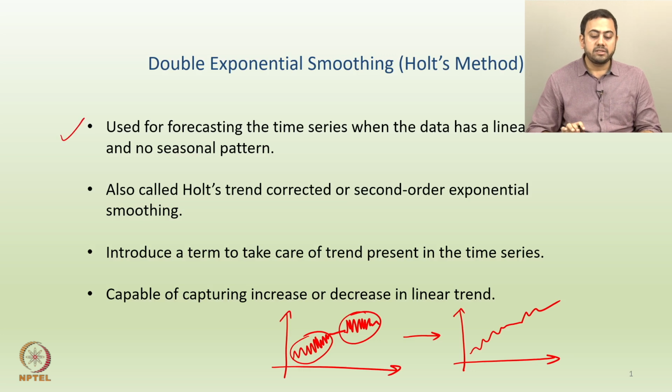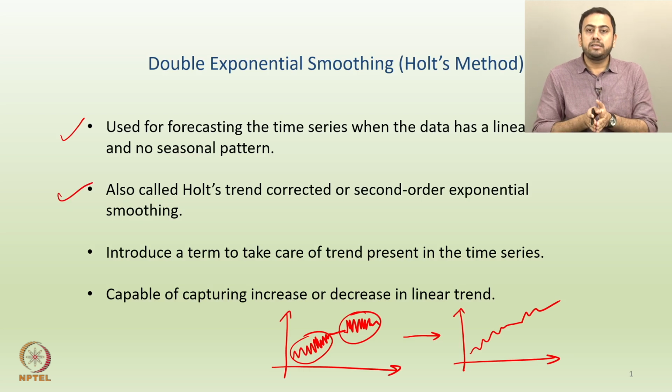Double exponential smoothing is used for forecasting a time series when the underlying data has a linear trend but no seasonality. I think this part is the most important: when the underlying data contains some trend, but no seasonal patterns, then one can apply Holt's technique or double exponential smoothing. This technique is also called Holt's trend corrected or second order exponential smoothing.